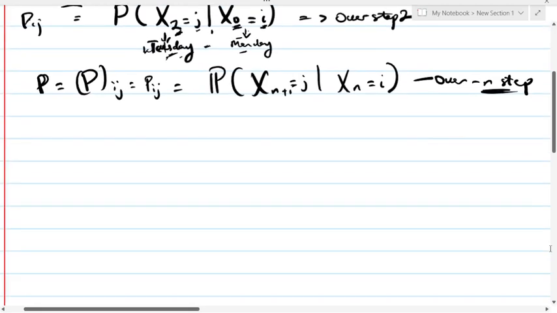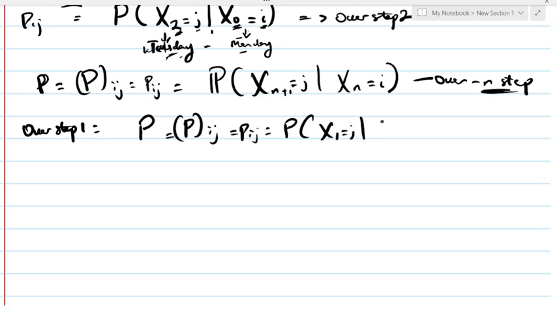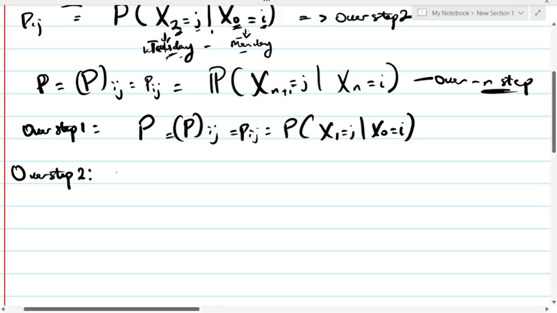We know that we don't have an issue with one step. We already know that over one step you have your transition probability, which is the probability of X_1 given that X_0, your current state, is i. But now let's check two steps.